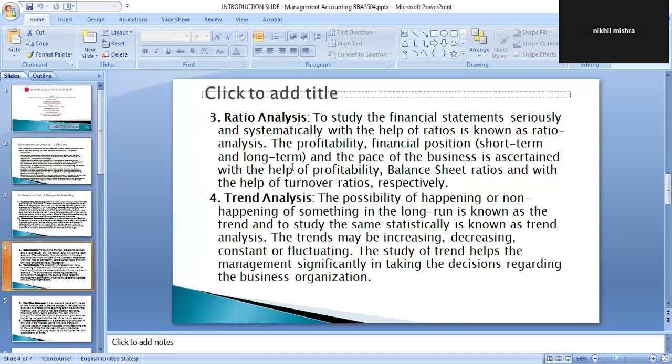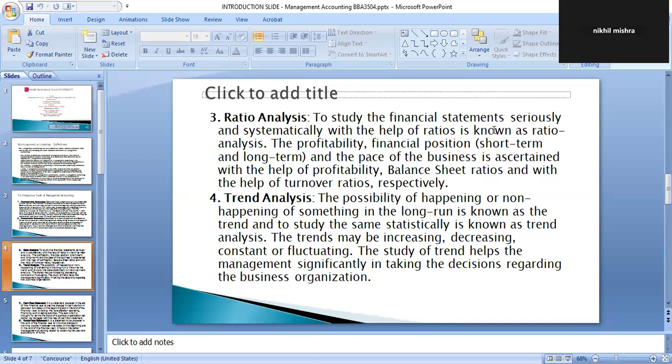Another technique which is used in management accounting is ratio analysis. As we all know, ratios are computed on various parameters to check the financial health of the organization, and those parameters are liquidity, profitability, solvency, and activity. There are some ideal ratios which have already been given, and after computing the ratios on these four parameters, we will get the liquidity ratios, profitability ratios, activity ratios, and solvency ratios.